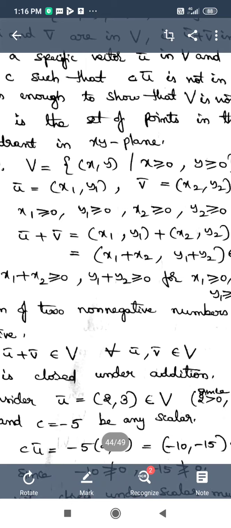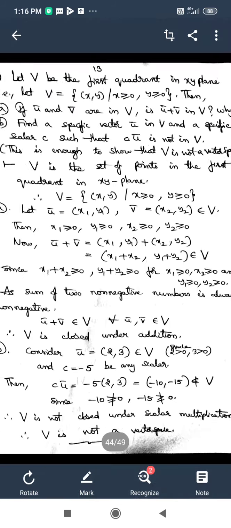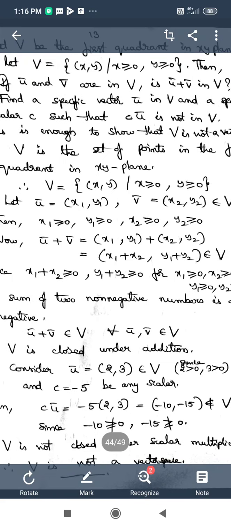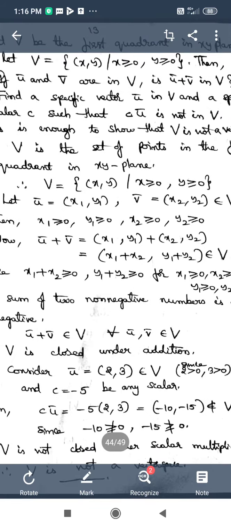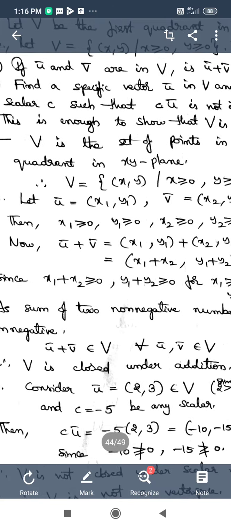We can say all the elements in vector spaces are called vectors. So by element we should mean vector, and by vector we should mean element. Vector means element and element means vector in the topic linear algebra, in the topic vector spaces particularly.